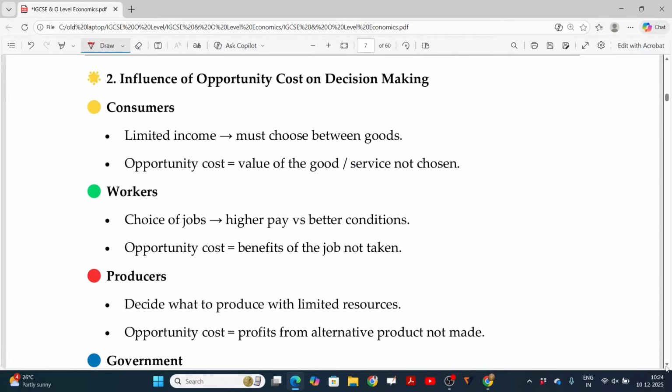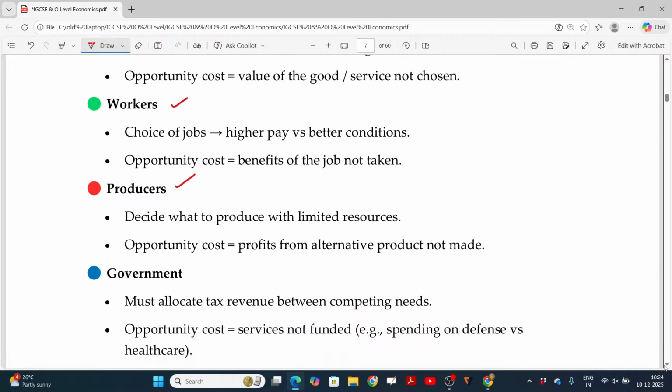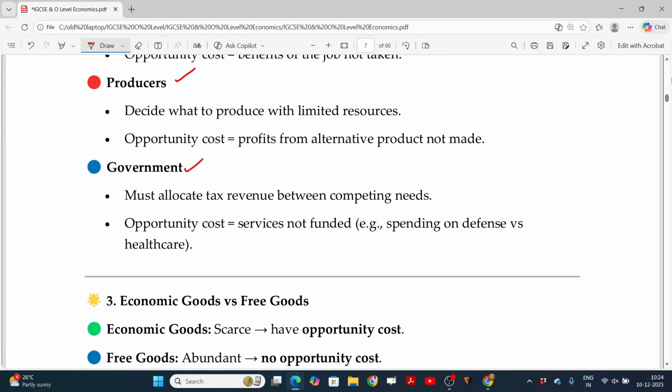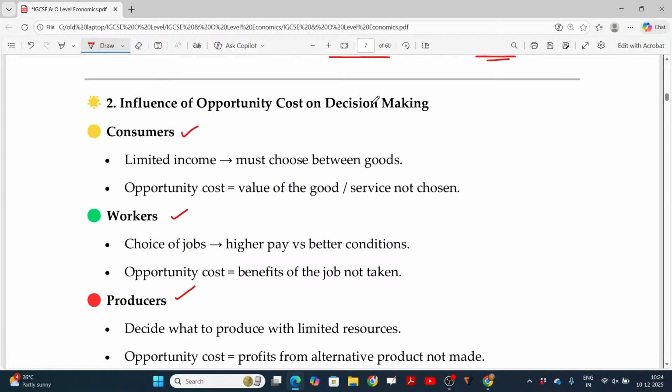Now, the influence of opportunity cost on decision making. For whose decision making? In case of consumers, workers, producers, and government. So in these four cases. For the consumers, we have a limited income and must choose between goods. Then automatically, the value of goods or services not chosen will be the opportunity cost. Clear?